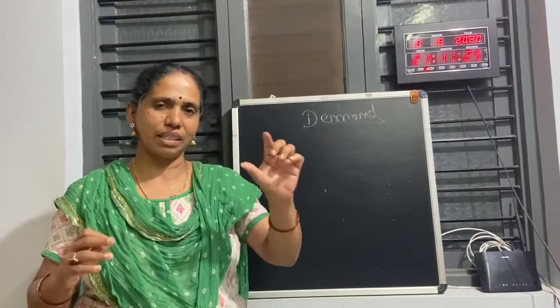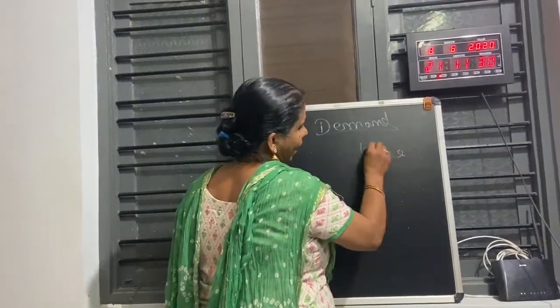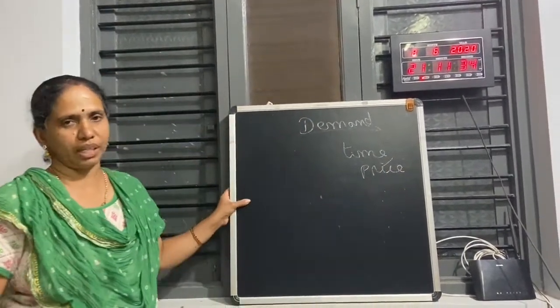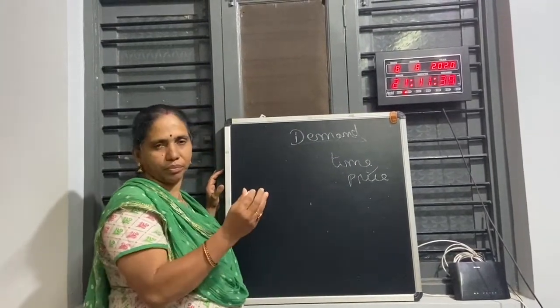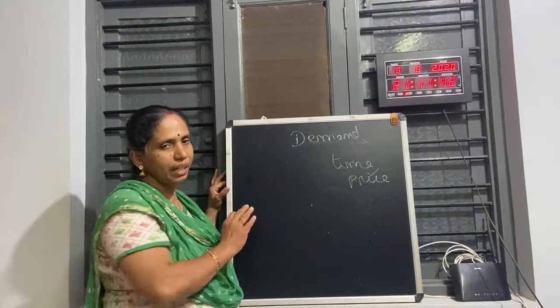So always demand connects with time and price. What is it? A given period of time and a given period of price. So any particular consumer consumes, in a market, a certain quantity of goods at a given time and given price, we call it a demand.